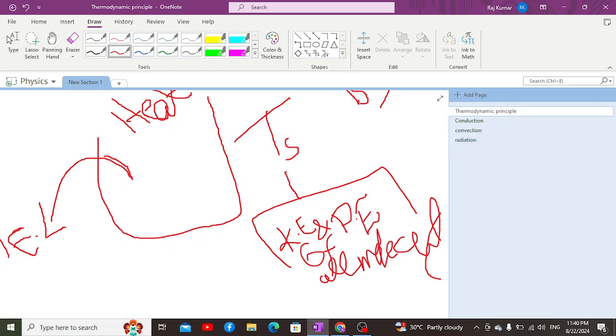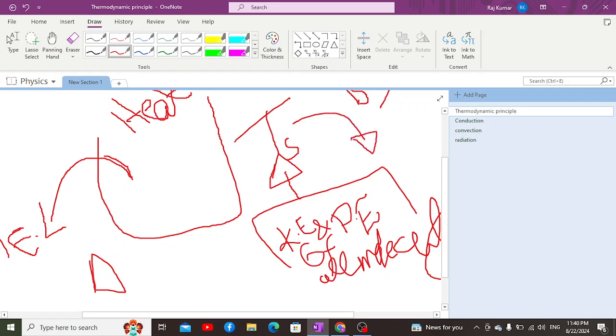So temperature is simply the measure of the difference in the internal energy. Temperature is not the absolute measure of internal energy, because internal energy cannot be measured in its absolute values. Internal energy can only be measured in terms of its difference, and that can only occur if we take the temperature. So temperature is simply the difference in the internal energy of the body.